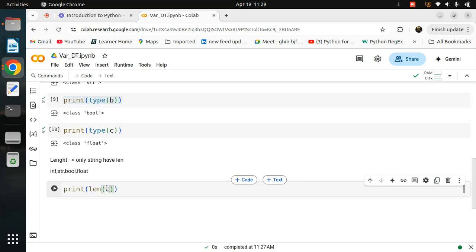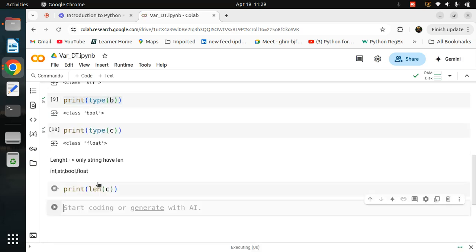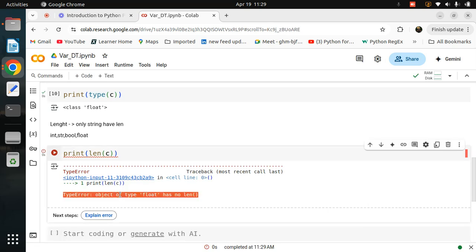We know the length of C. We already said in the written line only string has the length, but I am trying to count the length of C. Always remember, this is a type error. Object of type float has no length. If you are getting an error, then and only then we say yes, you are understanding the concept. Don't just remember this thing. You need to practice, and then only you can understand. So just simply, till now we learned all the data types in Python, that is integer, string, boolean, float. Inside that only string has the length. Why? Because inside a string we have the characters, and each character should be counted.